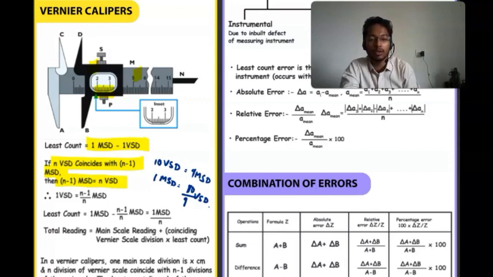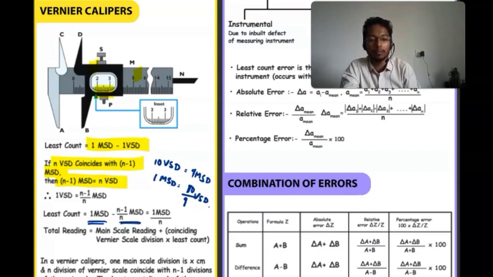To find out the value of least count, in place of MSD I can put the value of VSD, or in place of VSD I can put the value of MSD. Better you put the value of VSD in terms of MSD, because the least count is easily found: 1 MSD minus n minus 1 upon n MSD.